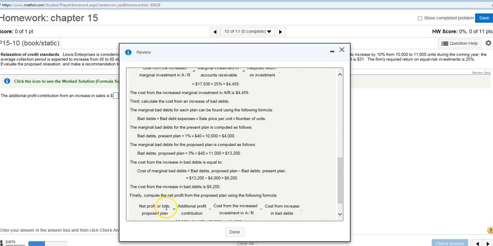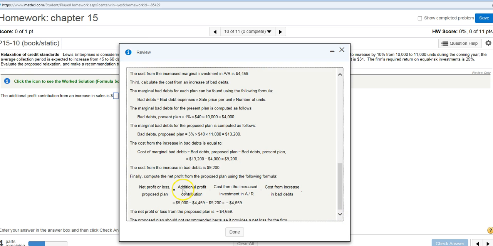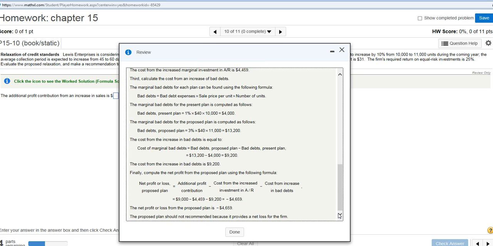Now, is it a profit or a loss? Let's look. Additional profit contribution, which we calculated, minus the amount of money tied up in accounts receivable that we could have invested, right? And then the cost of the bad debt, minus $9,200, right? So we're in a hole of $46.59. So the loss is $46.59. So we should not recommend this because it provides a loss for us.